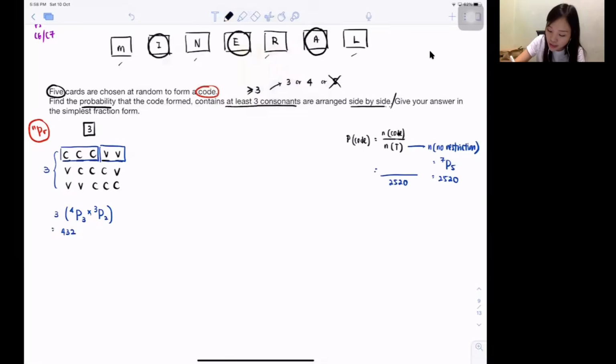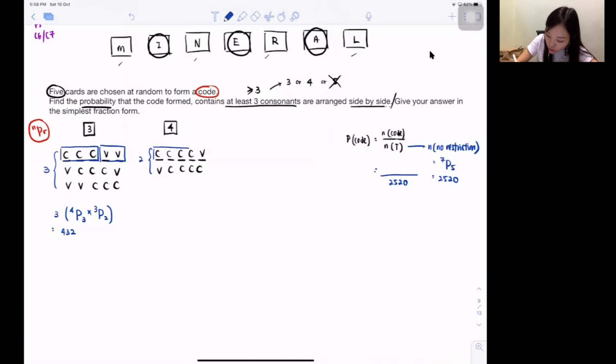Done 3 consonants, next is 4 consonants. Okay? 4 consonants are next to each other, right? Isn't it consonant, consonant, consonant, consonant, vowel? Or vowel, consonant, consonant, consonant, consonant. Quite easy. You see, after I list out, there's only 2. So again, let's do it. Two types, yeah? So there's only two.